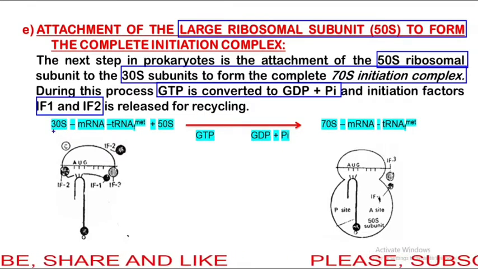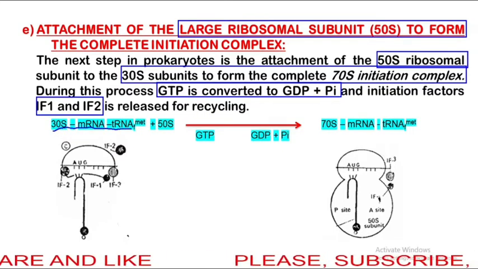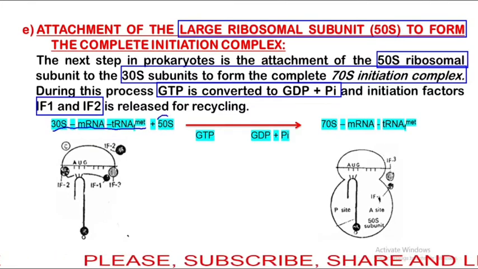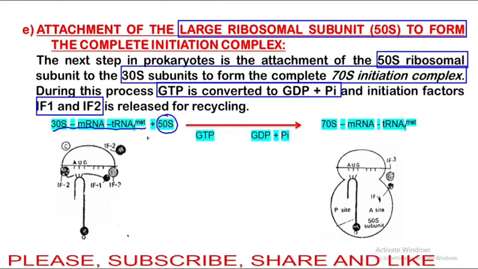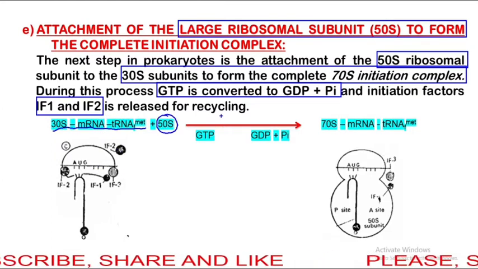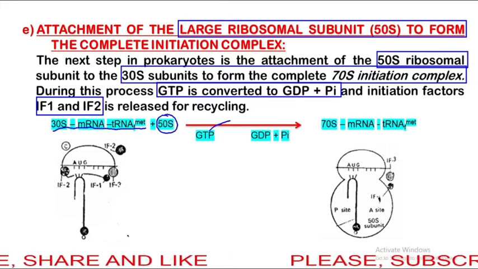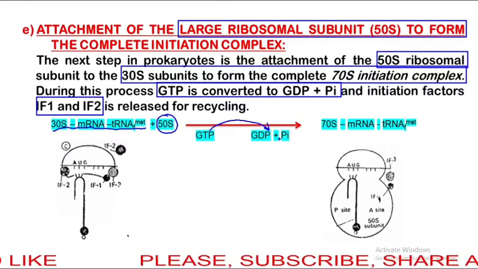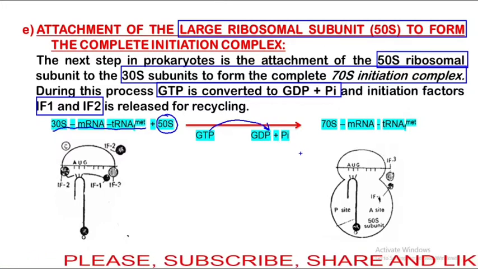Here it is the 30S mRNA and tRNA complex. This 50S ribosomal subunit binds to this complex. For this binding, GTP is hydrolyzed to GDP and Pi and energy is released.